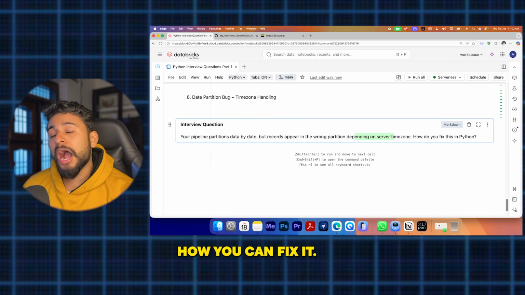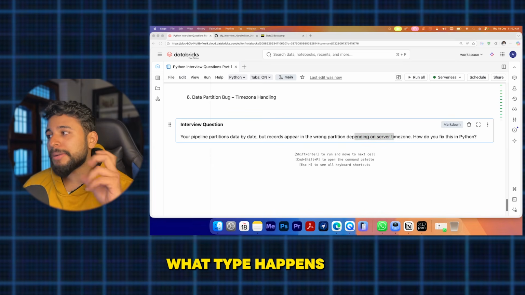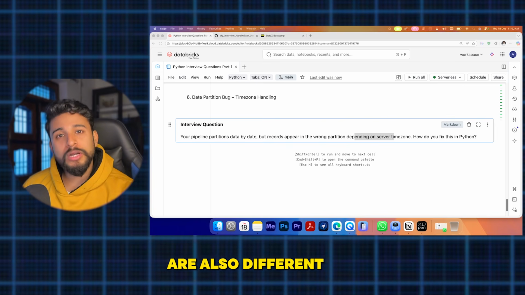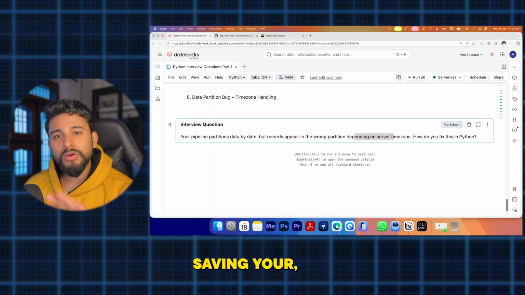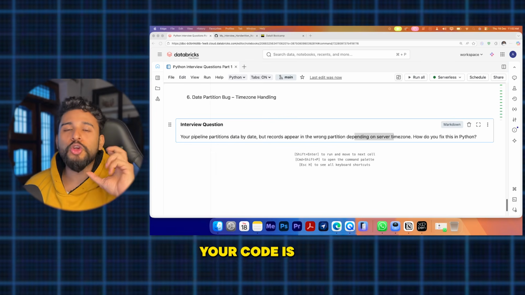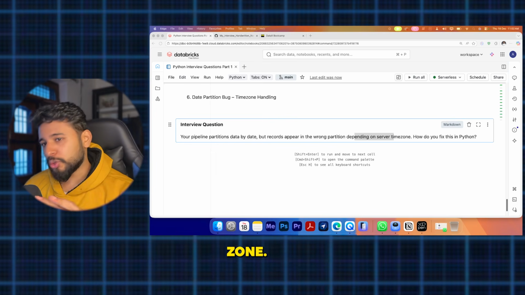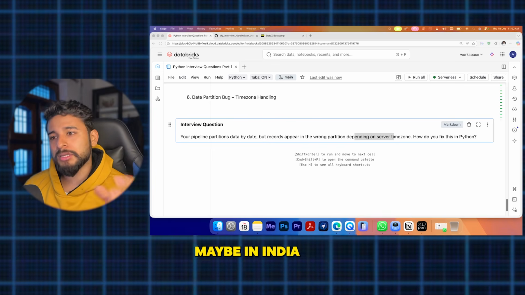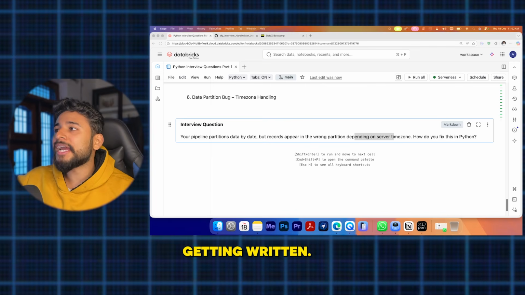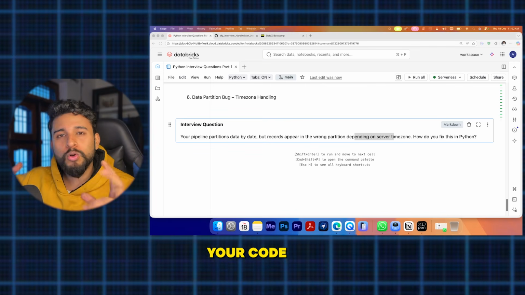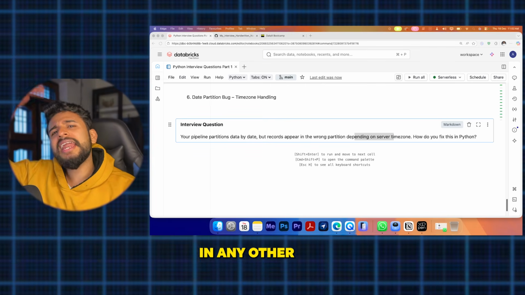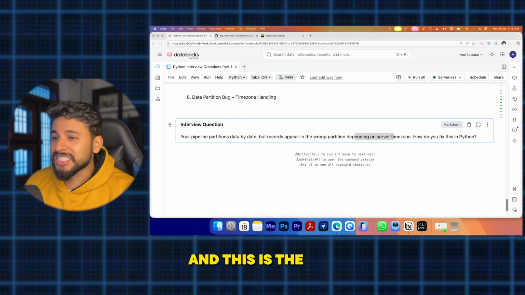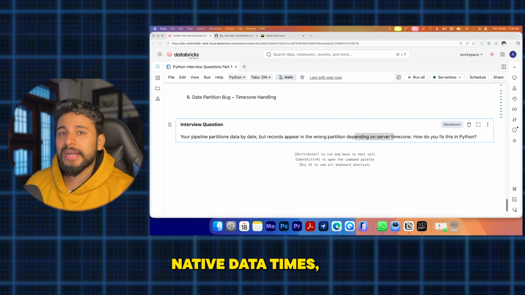You are partitioning by date, but the server time zones are different from where you are saving, because your code is writing on a different time zone. Maybe the server is hosted at a different place, maybe in India, while a person is writing your code and it is getting evaluated somewhere in another country. So this issue occurs due to naive datetimes.